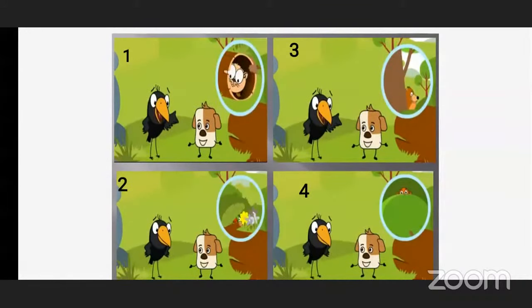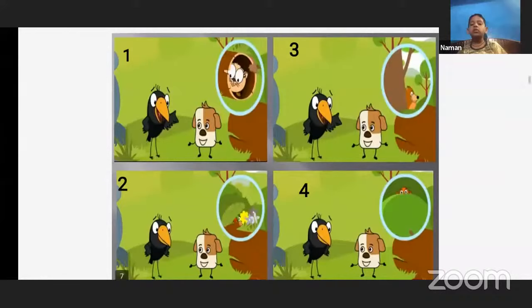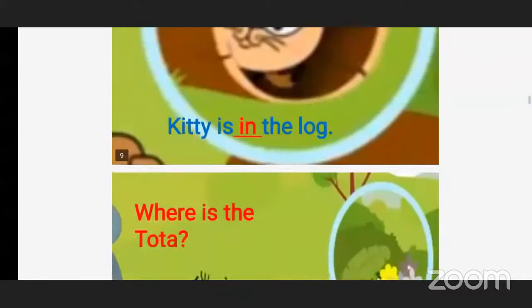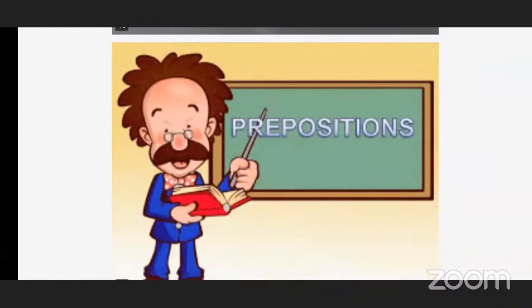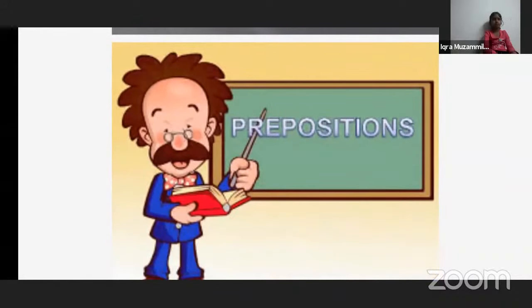The kitty is inside the log. The tota is under the leaf and the flowers. The bhalu and the monkey are behind the tree. So these are the positions or places. Okay. Have you understood this much? What are these words called?